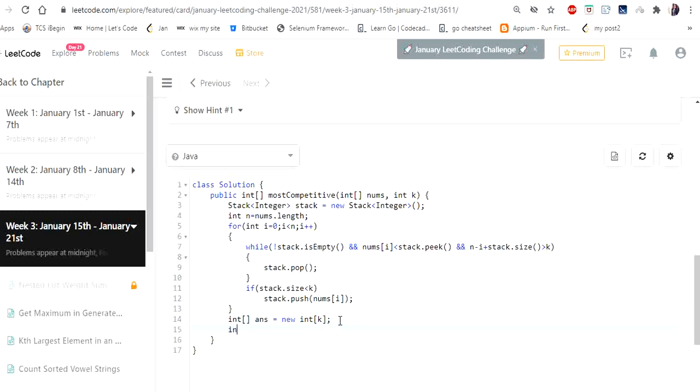So now I'm declaring the index as k minus 1 since arrays are numbered from 0 to n, and it iterates till the stack is not empty and adds the values of the stack from its top to the array.